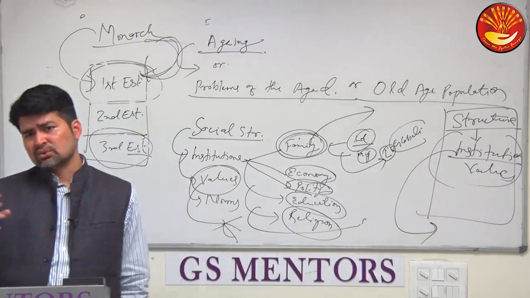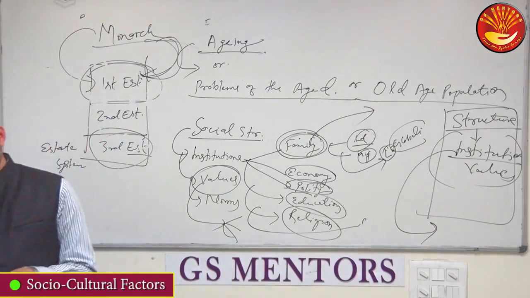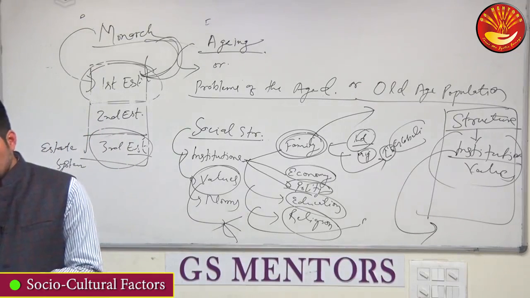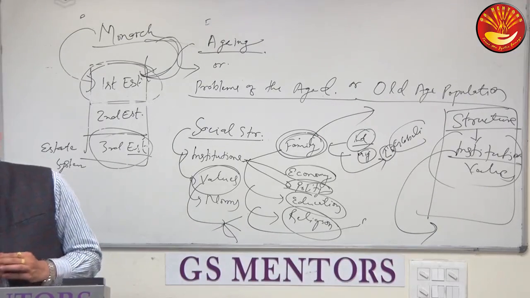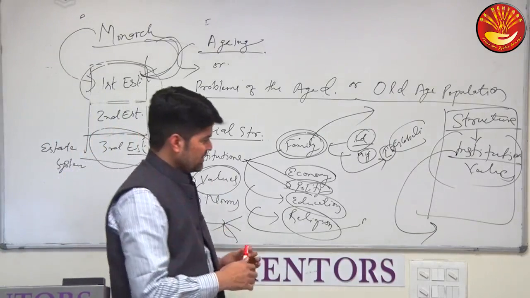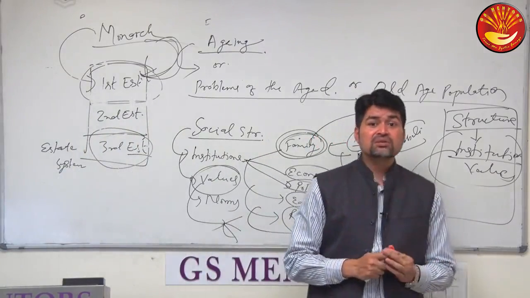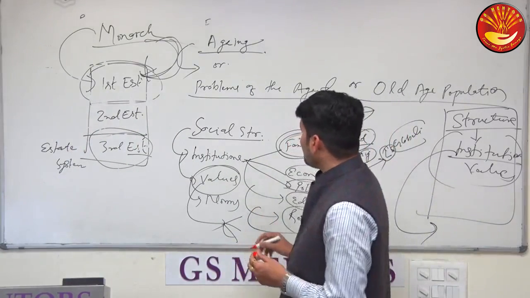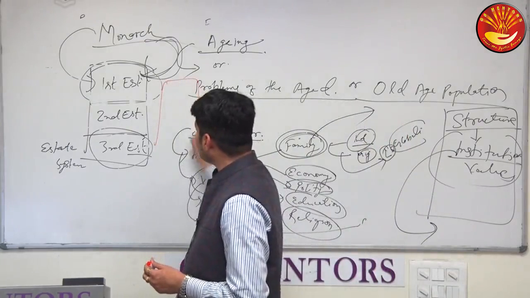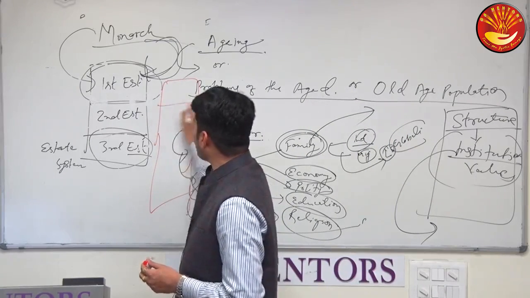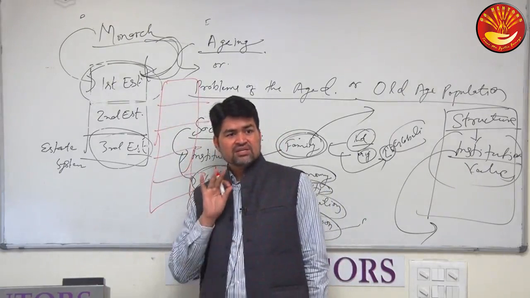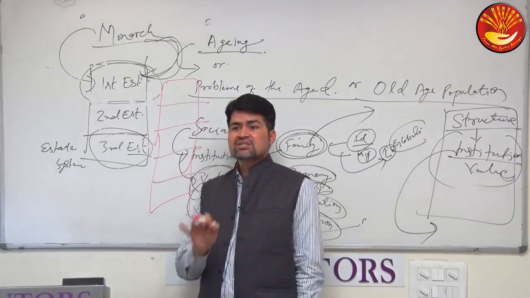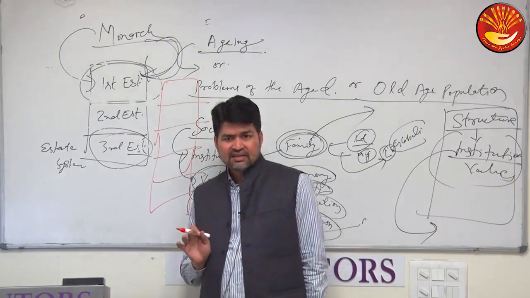Okay, now other socio-cultural factors, right? In Indian society, you will see that poverty is institutionalized poverty. When I say institutionalized poverty, it means poverty is institutionalized in the structure of the caste structure, right?